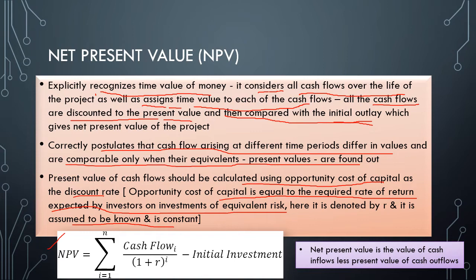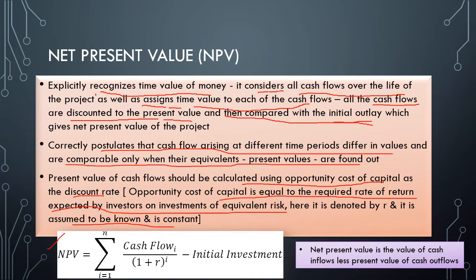So it is equal to the required rate of return expected by investors on investment. If I am investing in something, I expect a particular return, right? So if I have two projects, project 1 and project 2, and I am investing in project 1, I cannot invest in project 2, but the rate of return which I can get from project 2 is the required rate of return on investment of equivalent risk. Project 1 and project 2 both have the same risk. Here it is denoted by R and is assumed to be known and constant.